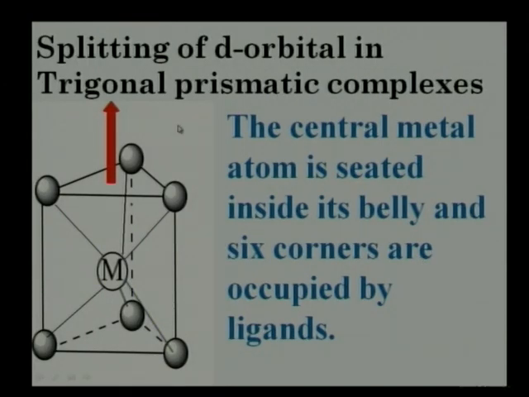Now splitting of d orbitals in trigonal prismatic complexes. This kind of geometry has a historical importance. Werner did consider the trigonal prism as a geometry when he studied six coordinate compounds, the dithionyl complexes of vanadium and rhenium. So these compounds have this kind of geometry. Now in this kind of geometry, the metal atom is seated inside, and the six corners are occupied by the six ligand dipoles.